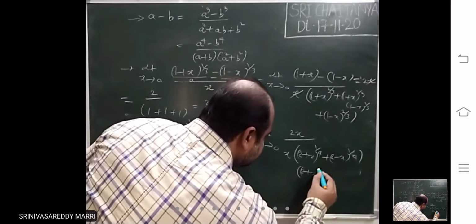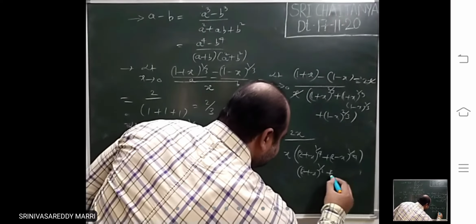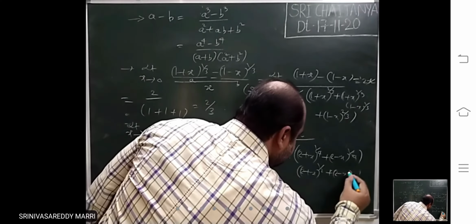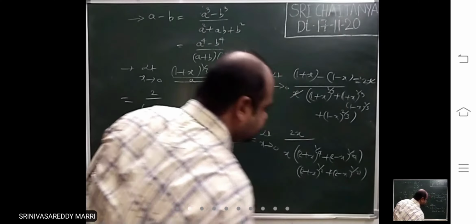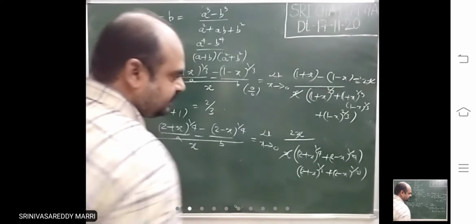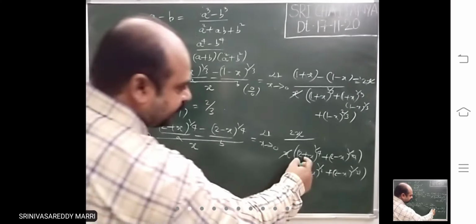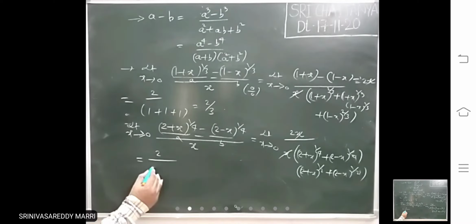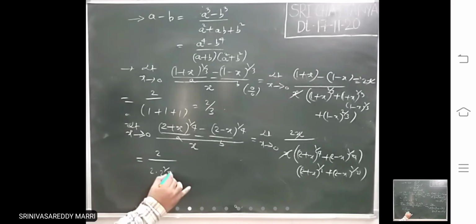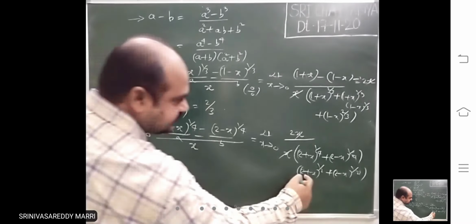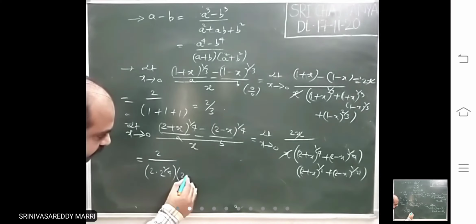That means 2 plus x to the power 1 by 2 plus 2 minus x to the power 1 by 2. This is over, so x got cancelled. Now substitute 0 and you will get the limit: 2 by 2 power 1 by 4 plus 2 power 1 by 4, into 2 power 1 by 2 plus 2 power 1 by 2.